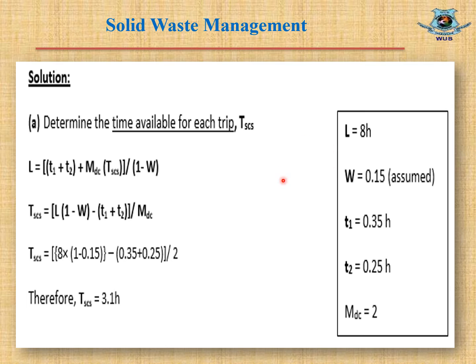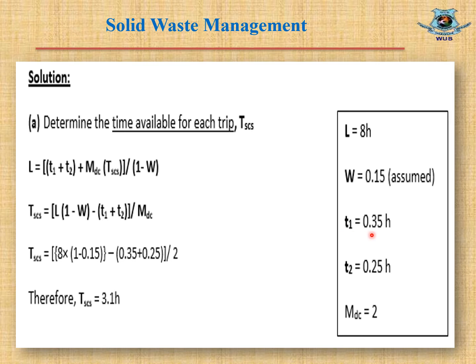So all the values are stated in the question. You can see the question to match this data. Here L equals length of working hours equals 8 hours. W equals wastage, time wastage. It is taken as 15% assumed. It depends on various factors, and generally it is fixed by trial and error process.